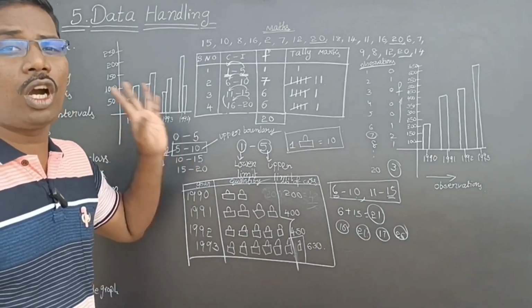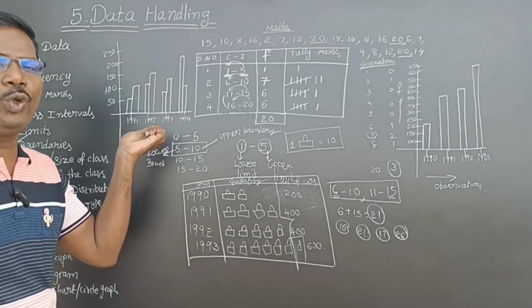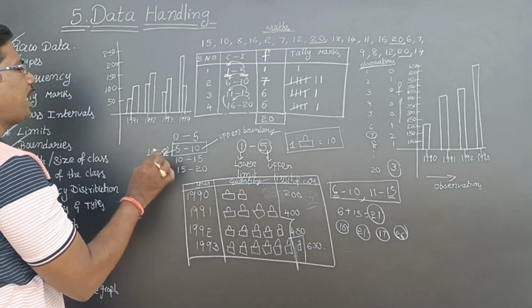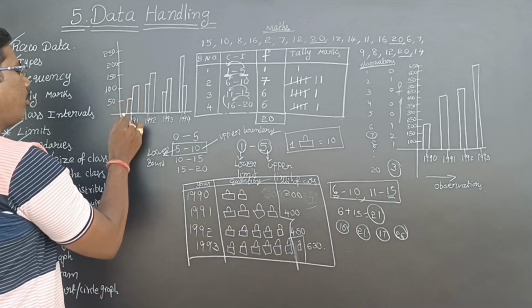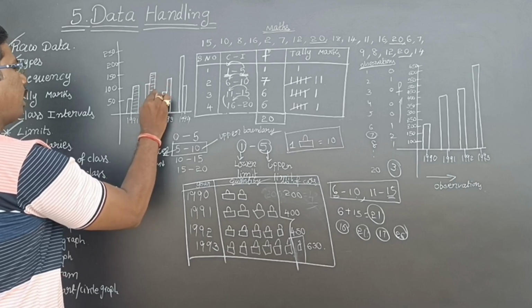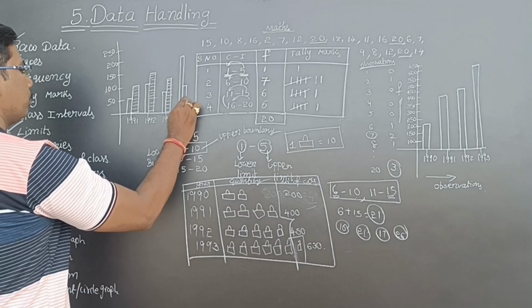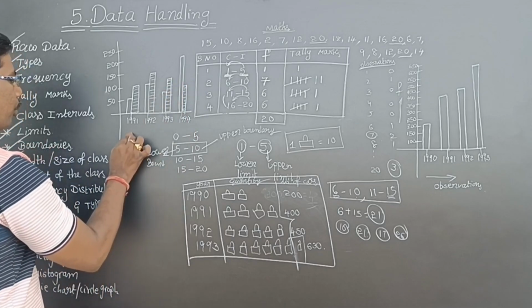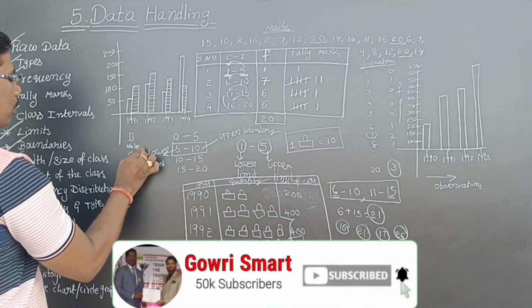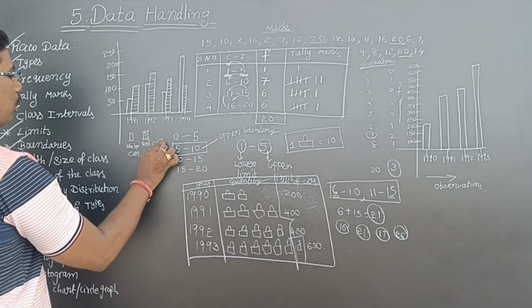But here, two cars means two bar graphs. We are making the graph into two bar graphs. Means one is white car, one is red car. For representing data very easily, the white car I am leaving as it is, and the red car I am making dash, for understanding easily. Means here we can write, this is a white car. This is red car.